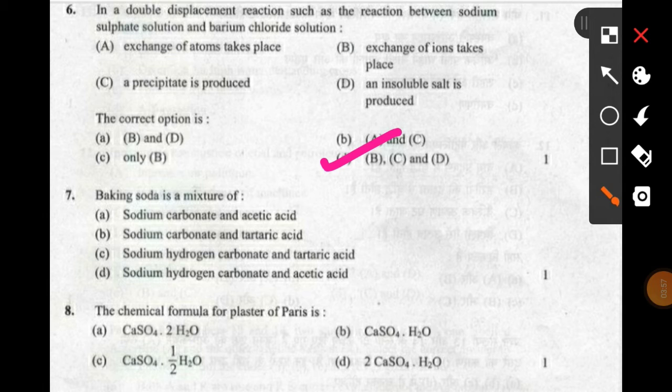Next is, the baking soda is a mixture of sodium hydrogen carbonate and tartaric acid. Then the answer will be C, sodium hydrogen carbonate and tartaric acid. Question number 8 is, the chemical formula for plaster of Paris is. Then the answer will be CaSO4 dot half H2O. This is the chemical formula for plaster of Paris.